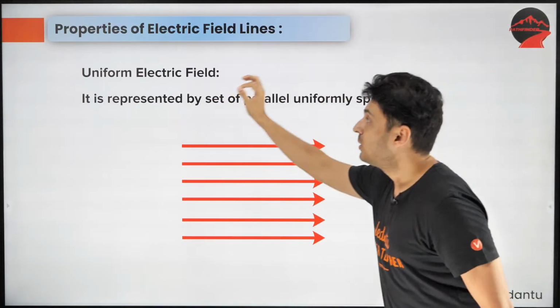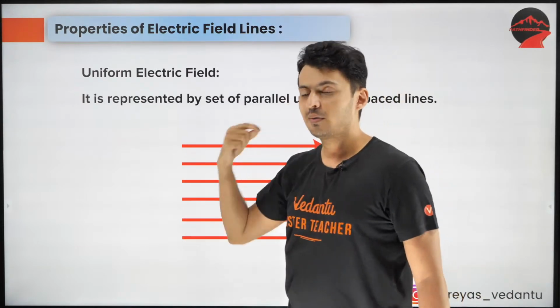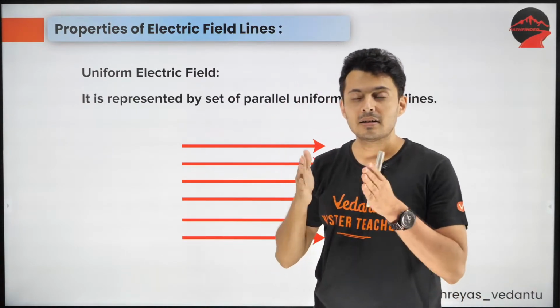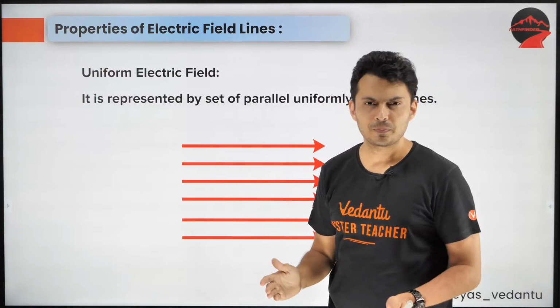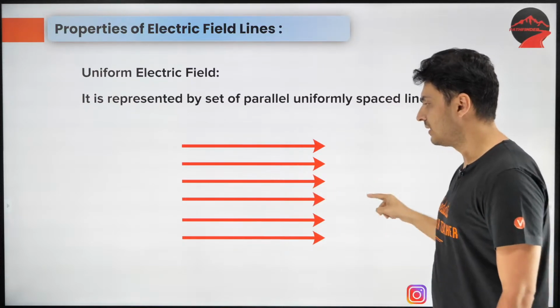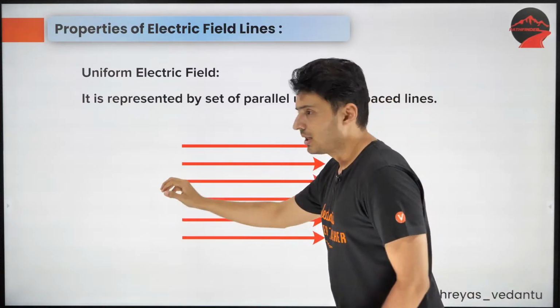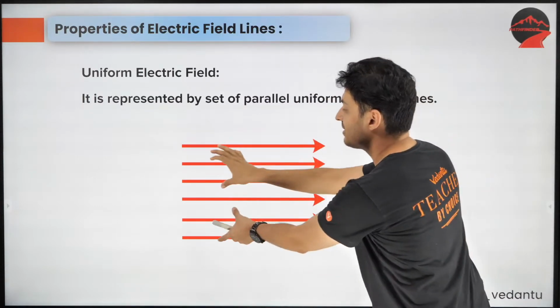Next up, uniform electric field. Uniform field means the field does not change its value no matter where you go. Meaning, look at these lines. They are parallel to each other. Do you see that the density of field lines here and the density of field lines here is the same?